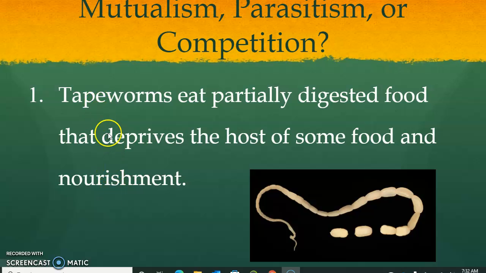The question: a tapeworm that eats partially digested food deprives the host of some food. So here a tapeworm is living inside the digestive system and feeds on the food that is digested. Is it mutualism, parasitism, or competition? If you got parasitism, you got it right, because one is benefited and the other is harmed.